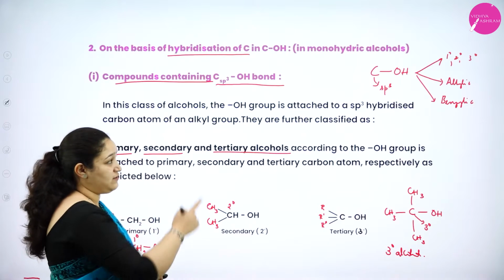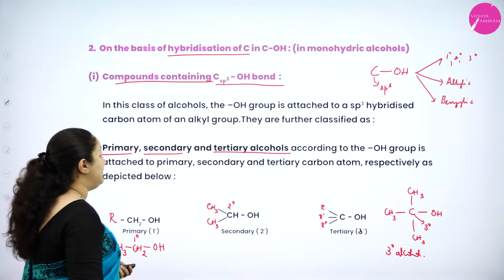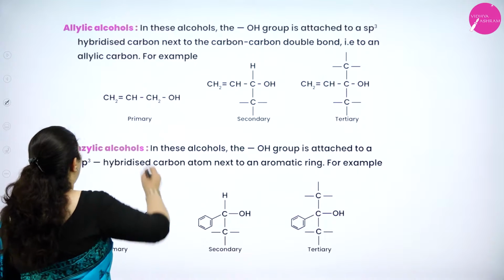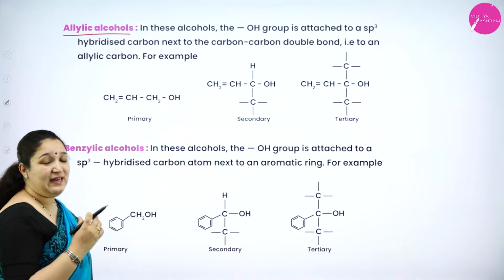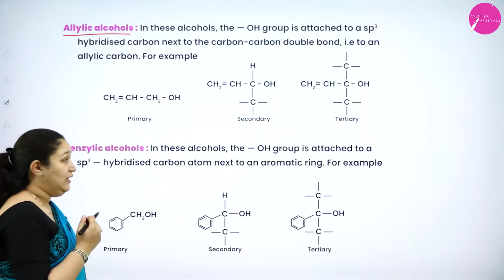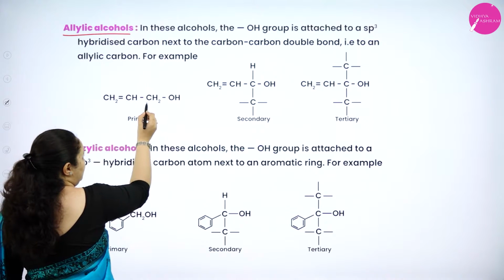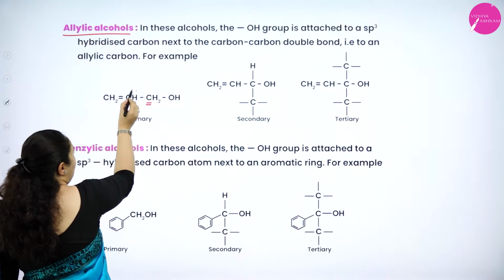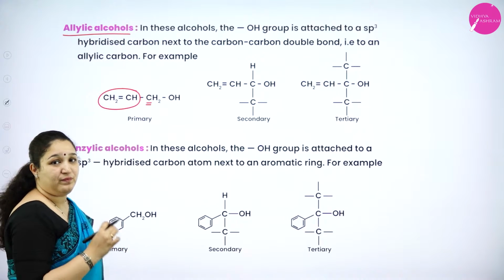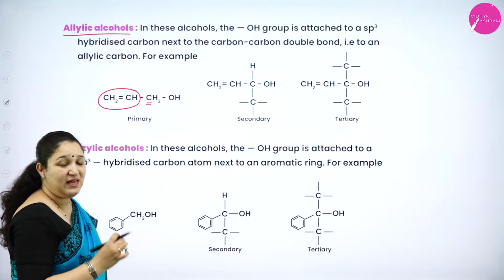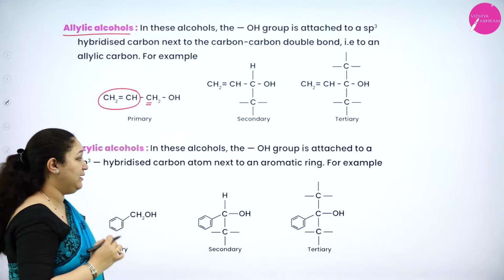We have two more classifications. I told you allylic and benzylic. So we have allylic alcohols. What is the meaning of allylic carbon atom? The carbon atom having a carbon-carbon double bond as the neighbor, that carbon atom is called as the allylic carbon atom.